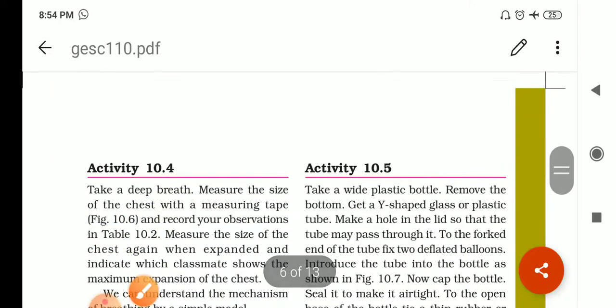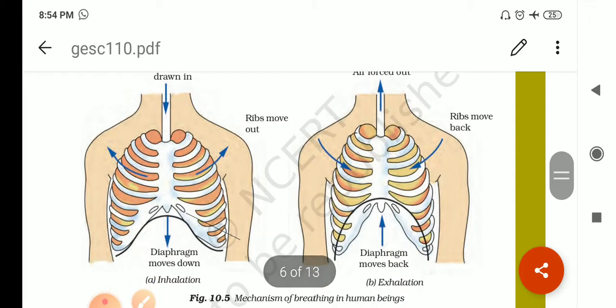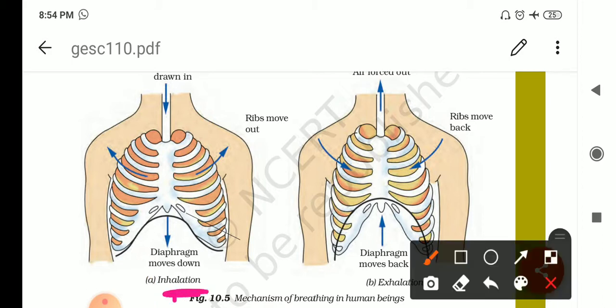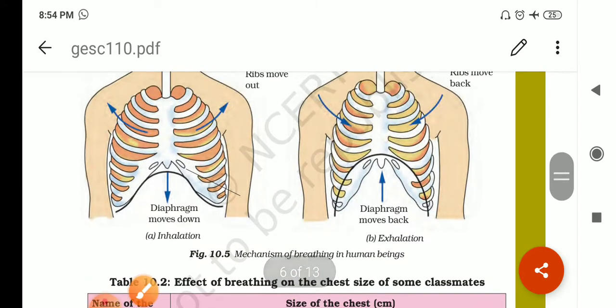Okay, now next is the mechanism of breathing. This is for the mechanism of breathing. Breathing is a physical process that involves inhalation as well as exhalation. This first diagram is for showing the mechanism of inhalation, and the second one is for the exhalation, right? Okay, now see how we inhale and exhale.